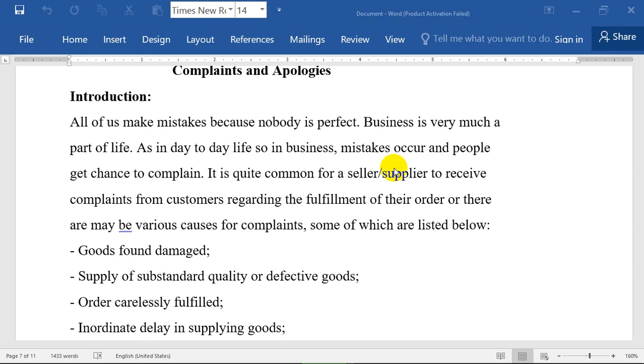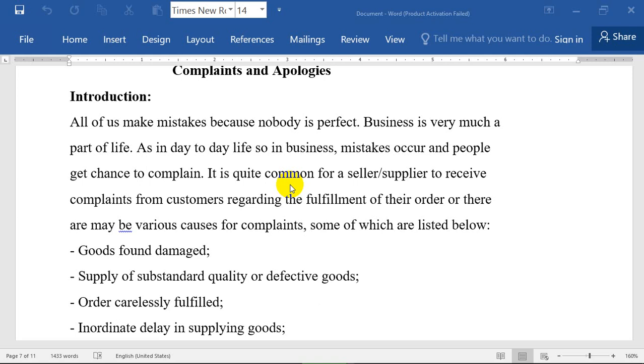So what is the relationship between complaints and apologies? We cannot find a complaint without an apology. The complaint comes from the customer, whom we can call the buyer, and the apology comes from the seller. To write a successful complaint and a successful apology, we need what? Steps to write this letter. But before that, let us talk about complaints and apologies.